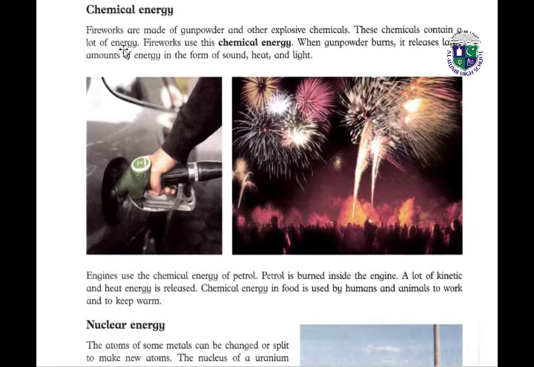Chemical energy. Fireworks are made of gunpowder and other explosive chemicals. These chemicals contain a lot of energy, so this is called the chemical energy. When gunpowder burns, it releases a large amount of energy in the form of sound, heat and light.